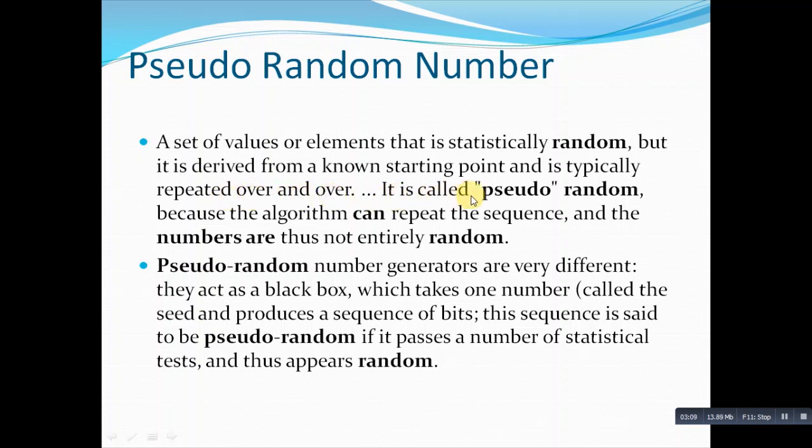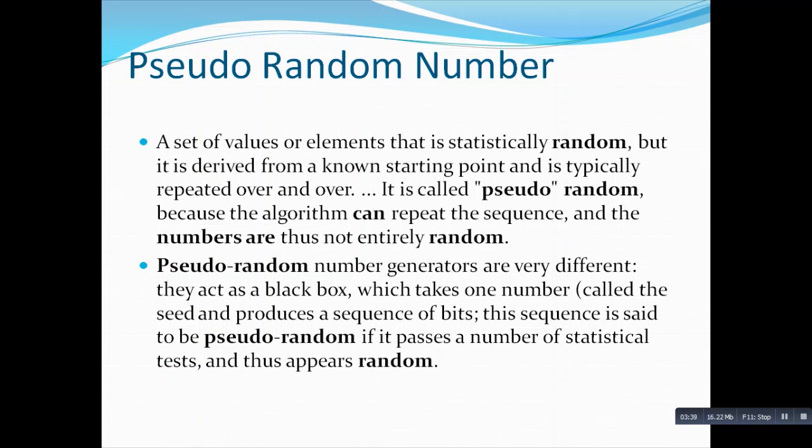It is called pseudo random because the algorithm can repeat the sequence and the numbers are thus not entirely random. The random numbers generated by your computer are actually known as pseudo random numbers. They are not actually random numbers, but pseudo random numbers.